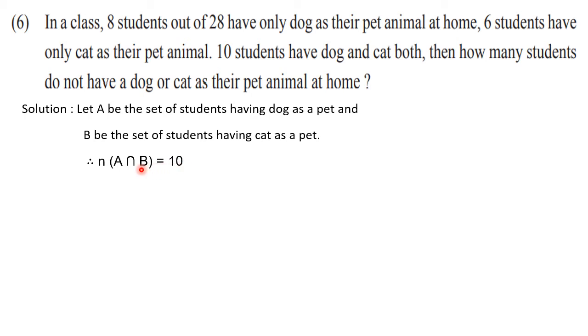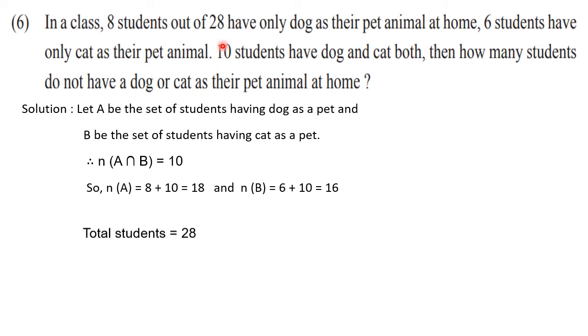Now from this, we can write down n of A and n of B. So n of A is 10 plus 8, that is 18. And n of B is 6 plus 10, that is 16. Total number of students are 28. Okay, so this is what we have written by using the given information. We have interpreted the information here nicely.